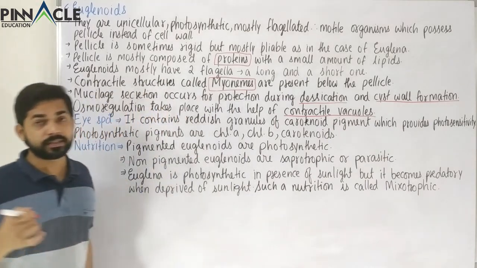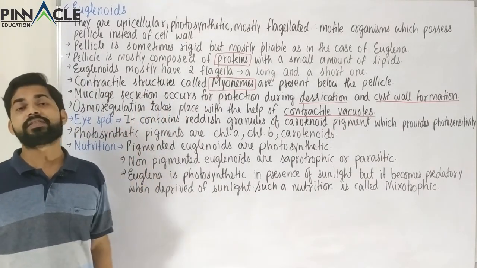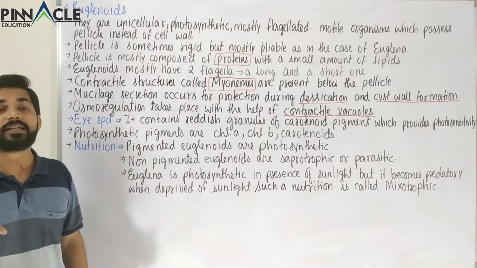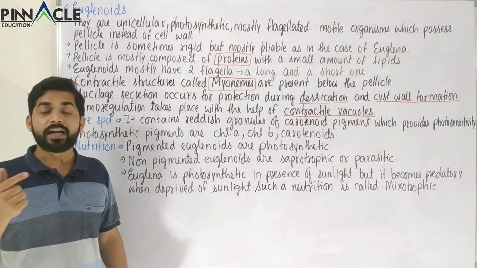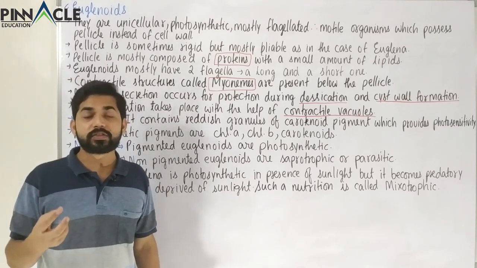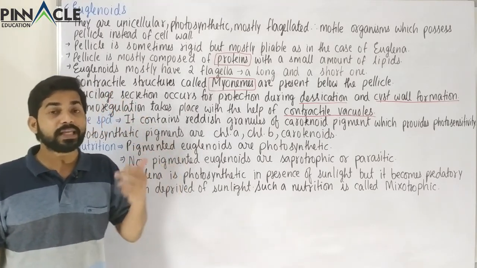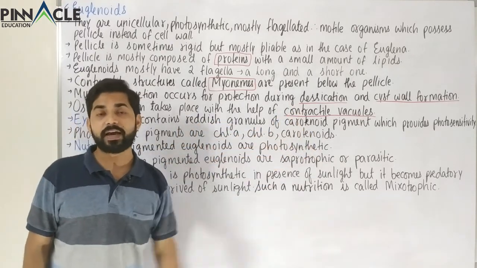So in humans, in our body or in other mammals, this osmoregulation occurs with the help of kidneys. Our kidneys regulate the amount of water to be excreted, or the urine to be excreted, and also in urine the various salts are present. So here the work of a kidney, or something like a kidney, is done with the help of contractile vacuoles.